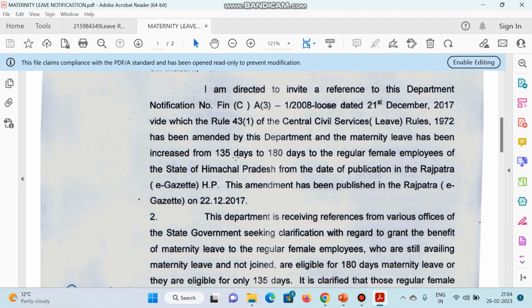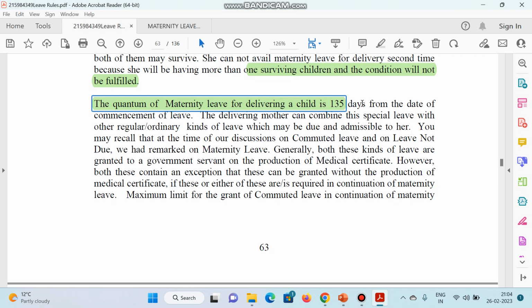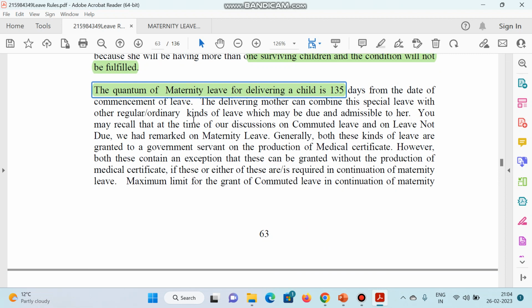So you have to remember that maternity leave is now applicable for 180 days from the date of commencement of the leave. And the delivering mother can combine this special leave with other ordinary leaves also. This is a very important point, that this leave can be combined with other leaves also.